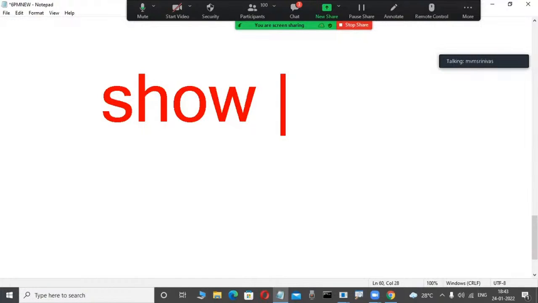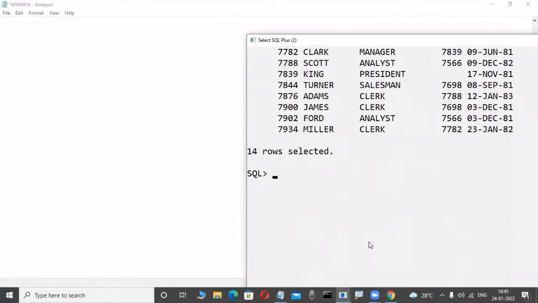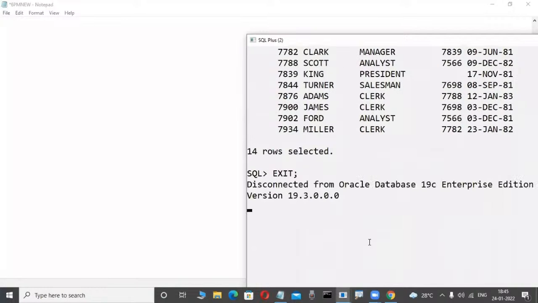Now check it out. First observe here, slowly. Oracle Corporation provides them for practice purposes. In our course also, we will learn so many queries based on those tables only. That's why first I am telling about the two tables. One is the EMP table. Maybe employee details are stored in that predefined table, don't worry. Another table Oracle Corporation provides for practice is the DEPT table, the department table. One is the EMP table, another is the DEPT table. You will become familiar with these tables in the future.